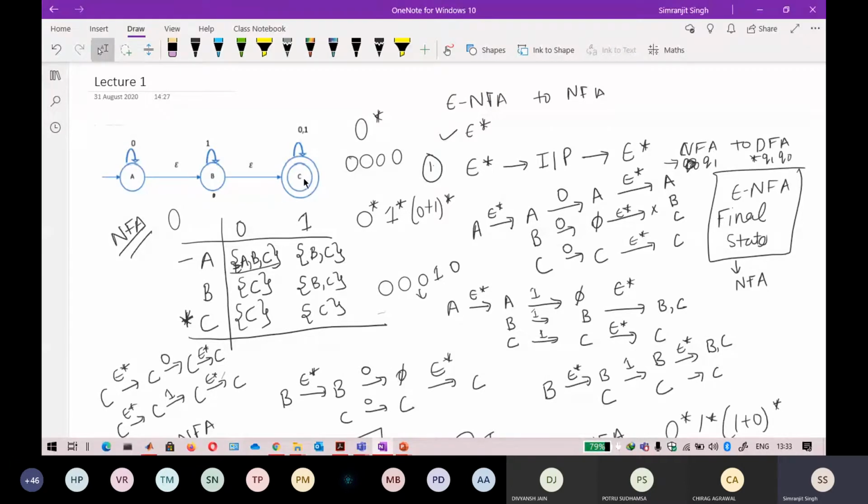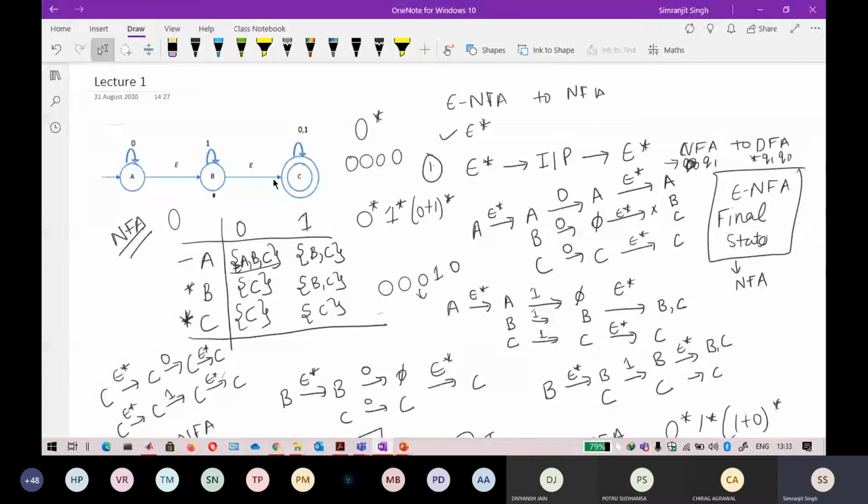If you see towards this C, this B is attaching to C by using only an epsilon move. So it means that B is also a final state.